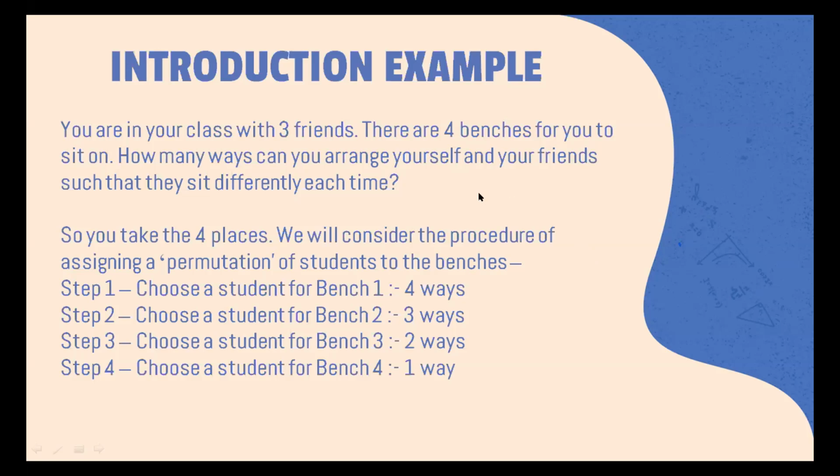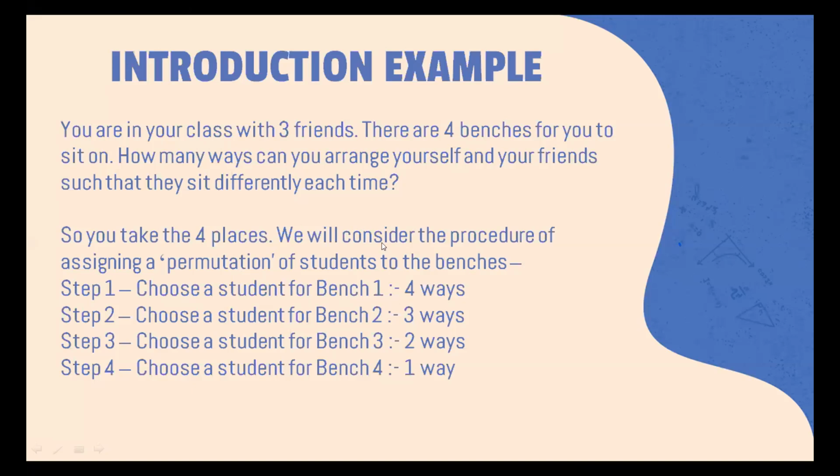So let's construct a procedure for finding the number of ways in which they can sit differently each time. Yeah, differently matters here, because if it's not different, then there won't be any different ways, because ABCD itself is a set and it's unordered, but each of these is ordered, right? ABCD, ACBD, ACDB. Maybe you could have ADBC, maybe you could have ADCB, and that's just with A in the first place. You could have B in the first place, C and D in the first place. You take the 4 places.